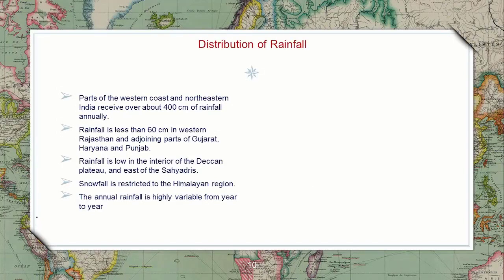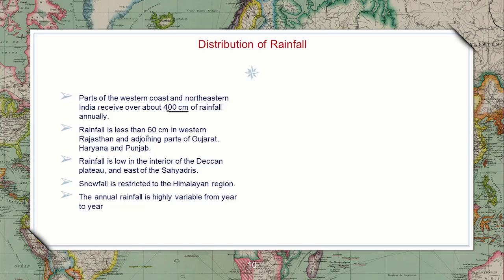Distribution of rainfall. Now we have seen which area. In the north, because of northeast rainfall, there will be more rainfall in Tamil Nadu and coastal places. The western coast and northeast India receive about 400 centimeters of rainfall. 400, it is the highest.